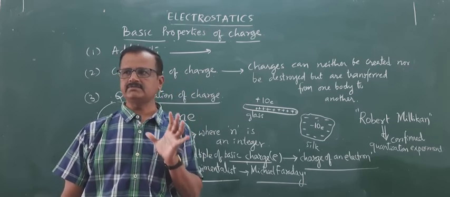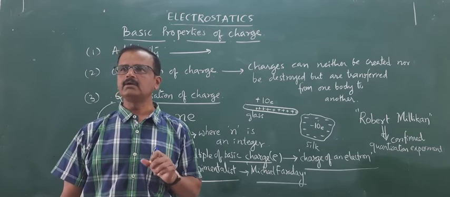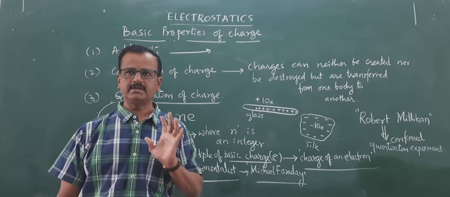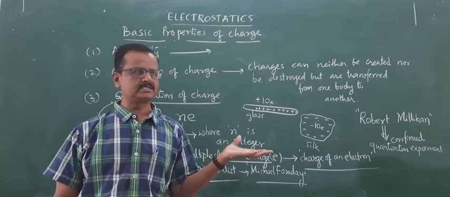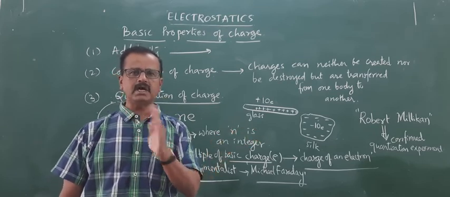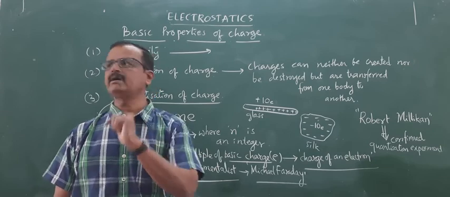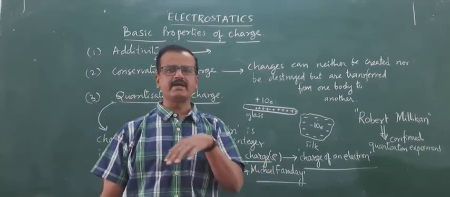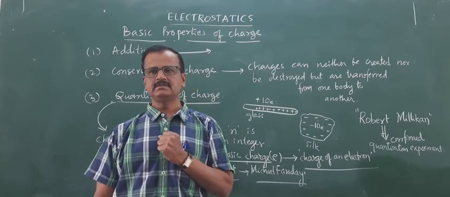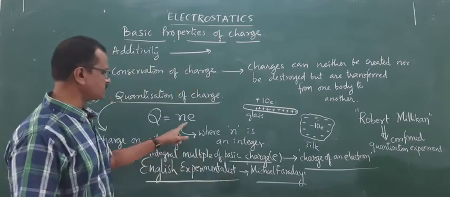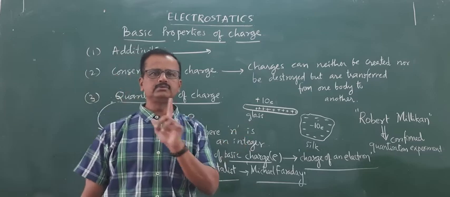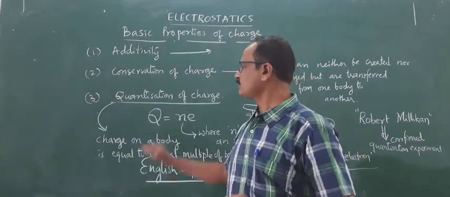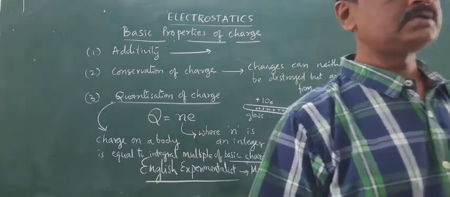You know, the SI unit of charge is coulomb. In order to charge a plastic scale by 1 coulomb, how many electrons are to be transferred? One can calculate this using the property of quantization of charge.